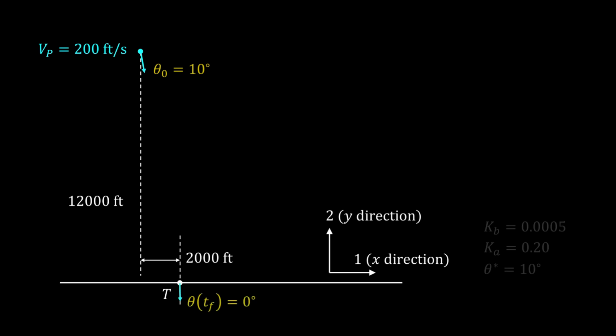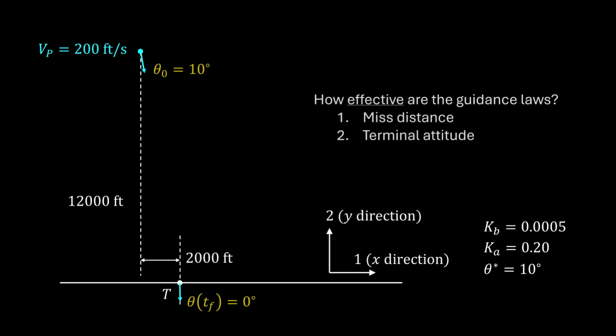We'll also use the values of KB and KA used in Greider, but our initial conditions are different than in their study. Here, we're trying to keep angles small to preserve linearity of the engagement, which was behind our guidance law derivation. This allows us to clearly assess whether or not our guidance law is successful. Do we get zero miss and the terminal attitude we desired?